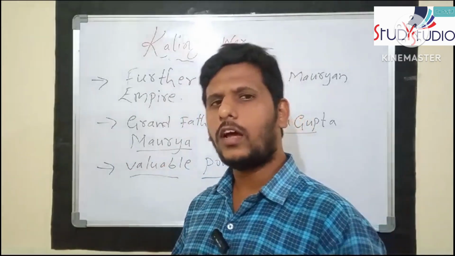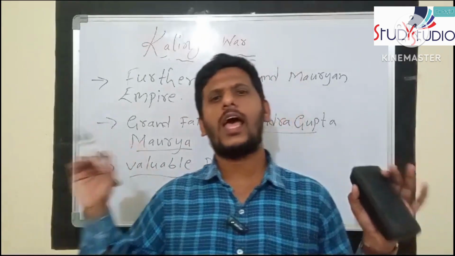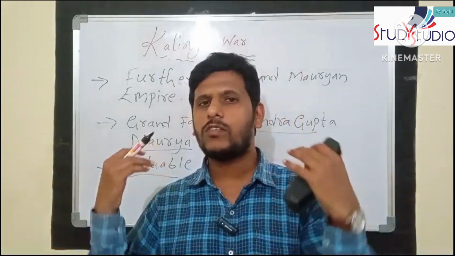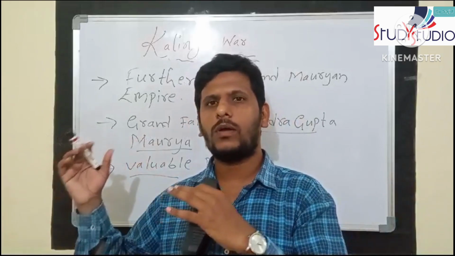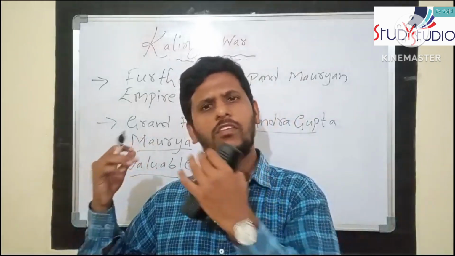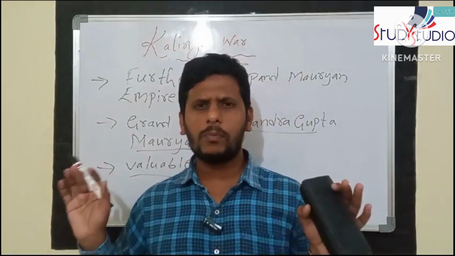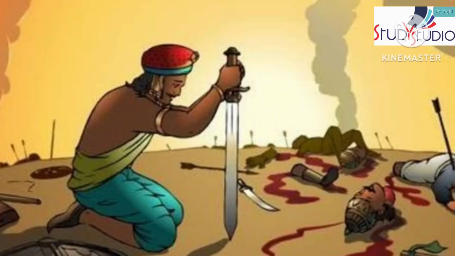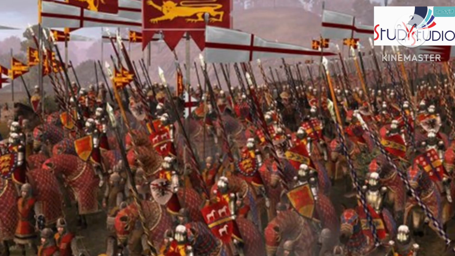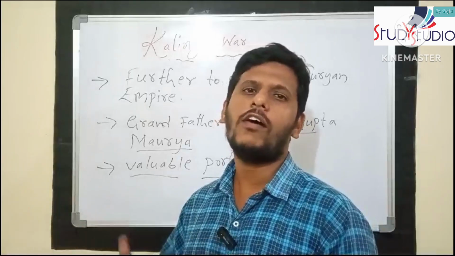The war happened. He thought, who thought? Ashoka. He thought that I am very successful, I am the happiest man in the world, as well as the most powerful man, and now the Mauryan Empire administration was expanded. Yes, everything is expanded, but what have you got from this war? So many people have died in this war. Now, what have you conquered? You conquered everything, but you have lost most of the people's lives.